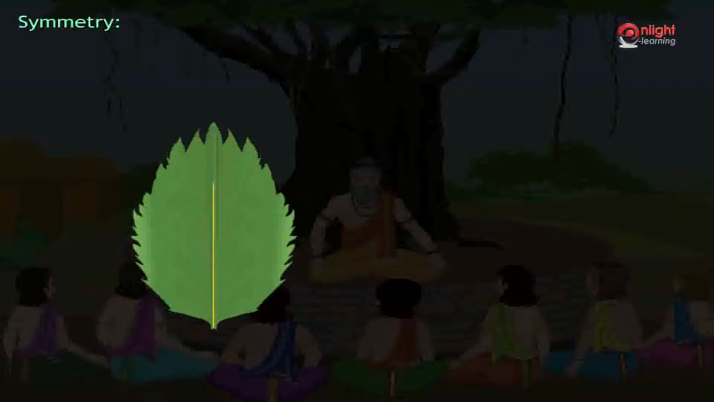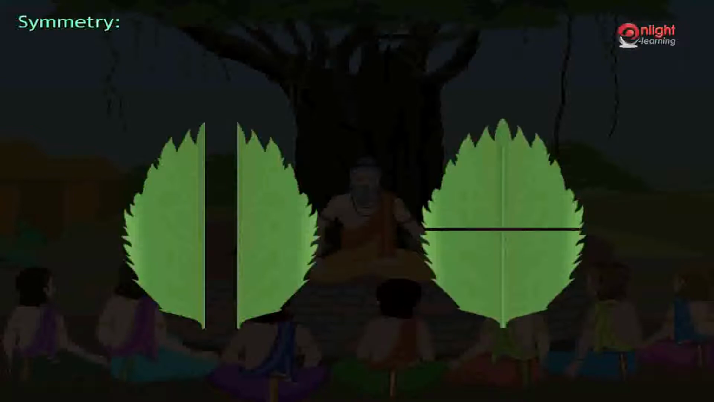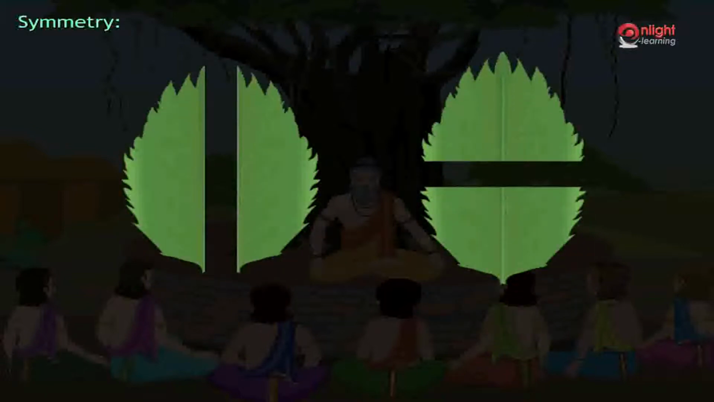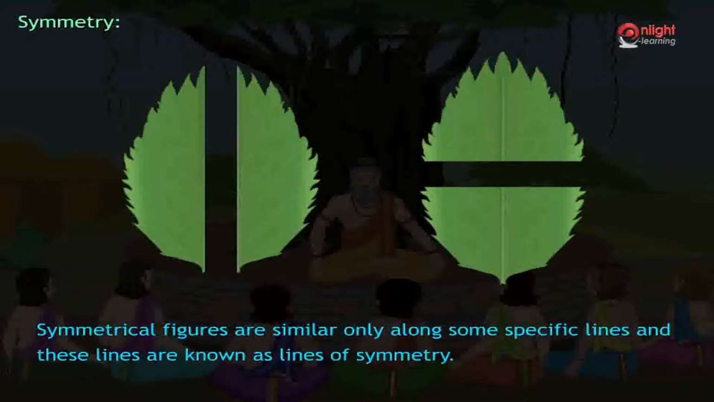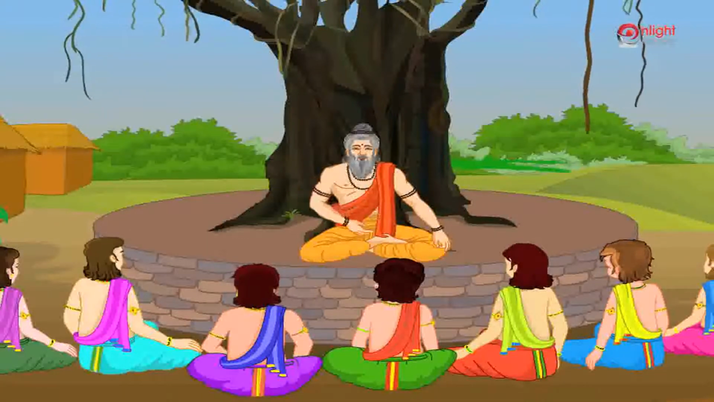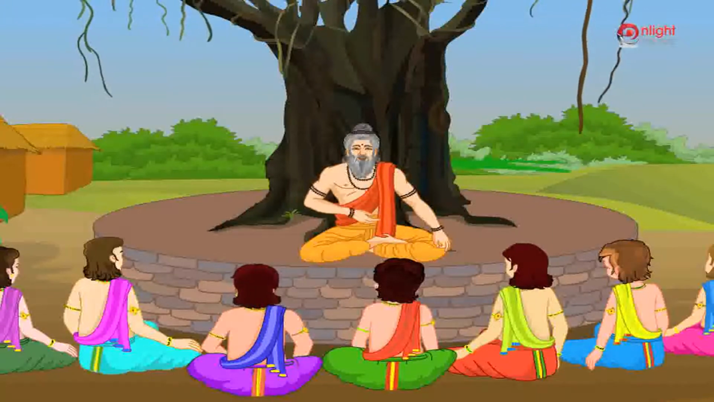Let us now divide the leaf into two parts by splitting it along some other line. A horizontal line, for instance. We observe that the two parts of the leaf are not similar as they were previously. Hence, we can conclude that symmetrical figures are similar only along some specific lines, and these lines are known as lines of symmetry. Hence, a line of symmetry can be defined as the line along which an object can be divided into two similar-looking parts.